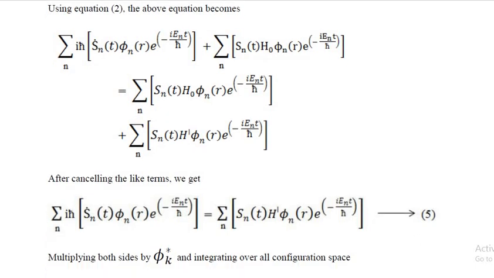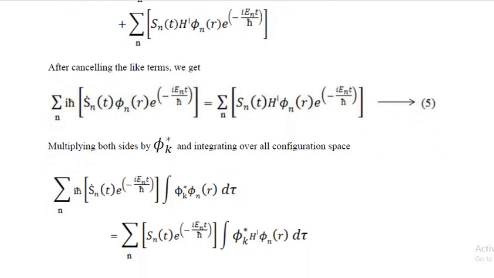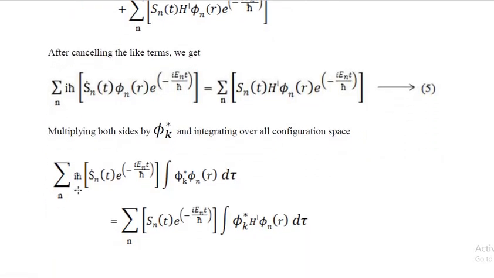Now multiplying both the sides by φ_k* and integrating over all configuration space, summation over n of iħ Ṡ_n(t) e^(−iE_n t/ħ). The φ_n is taken outside, so integral φ_k* φ_n(r) dτ, that is equal to summation over n of S_n(t) e^(−iE_n t/ħ) integral φ_k* H′ φ_n(r) dτ.